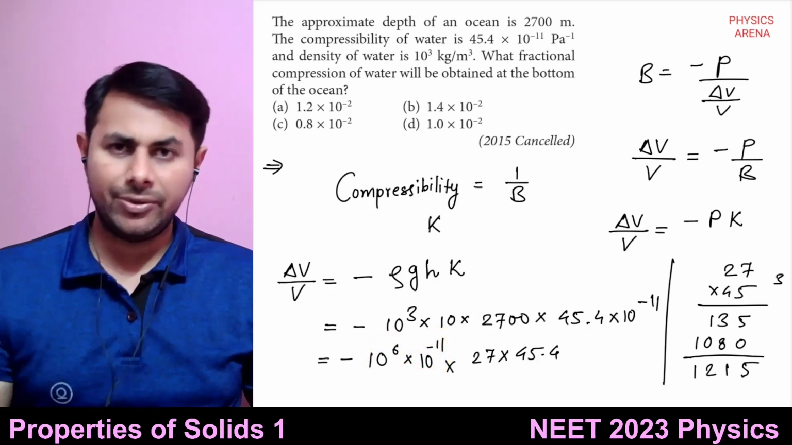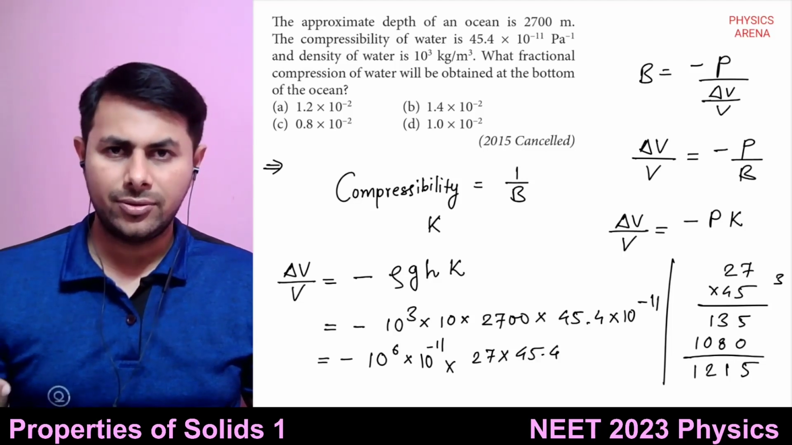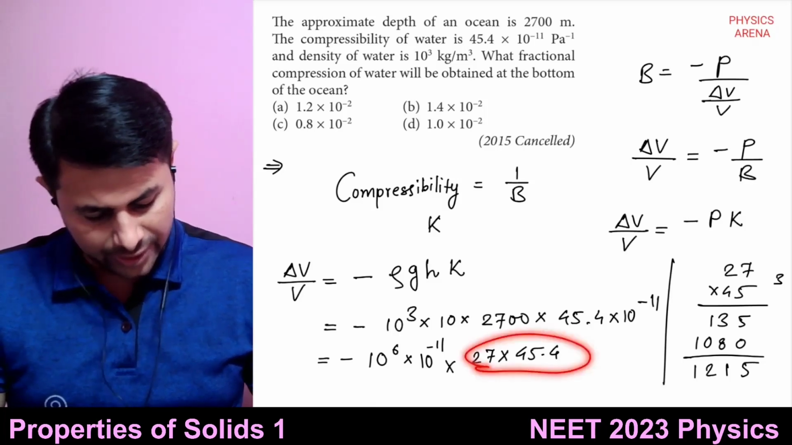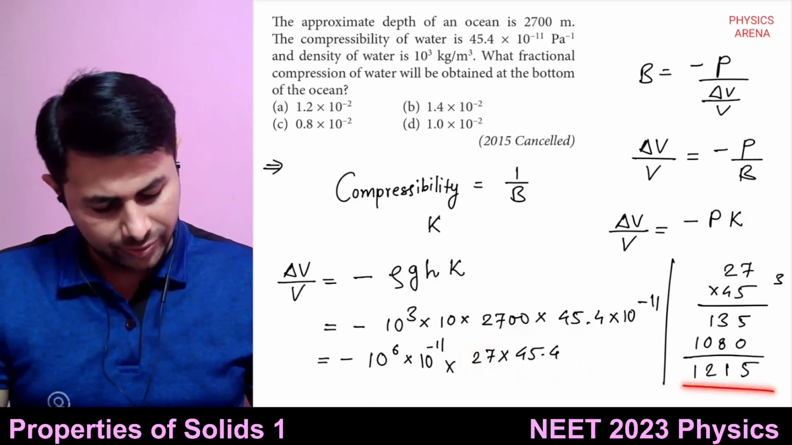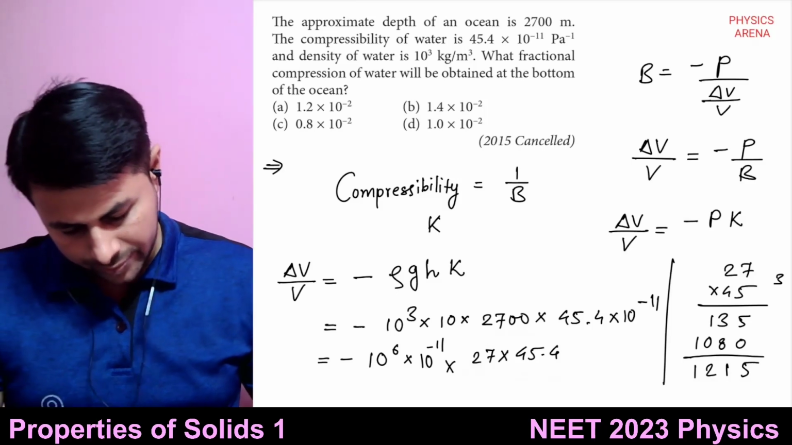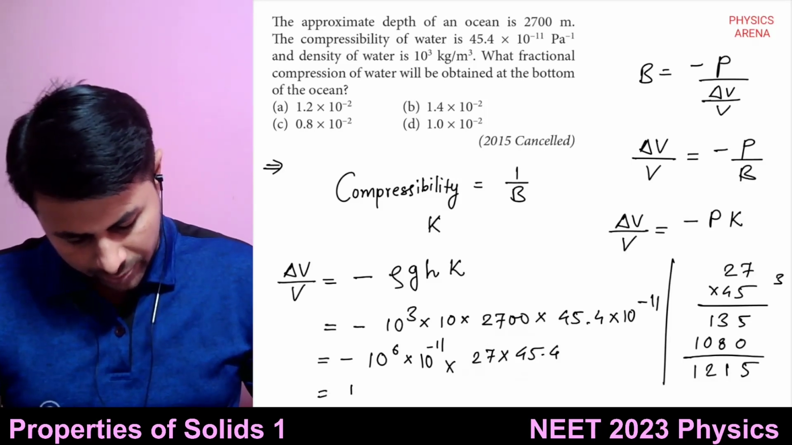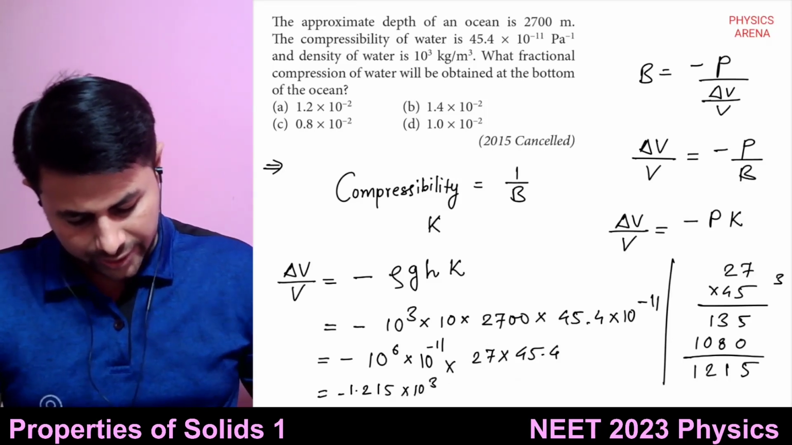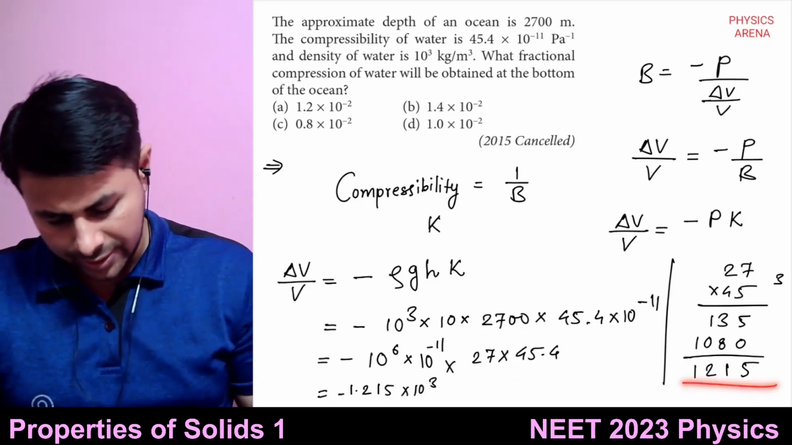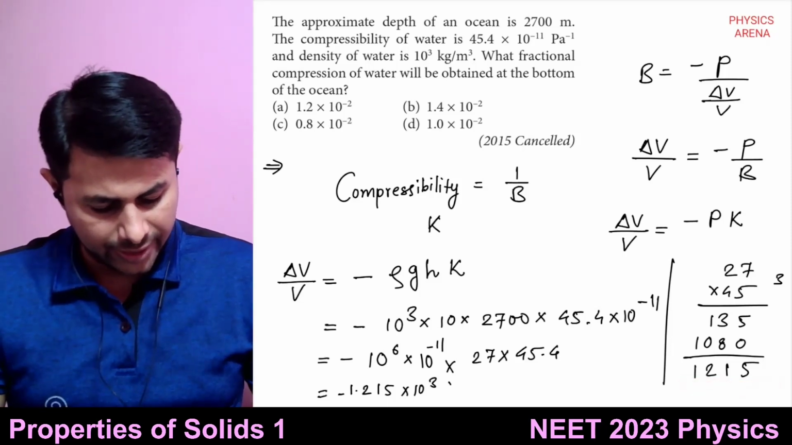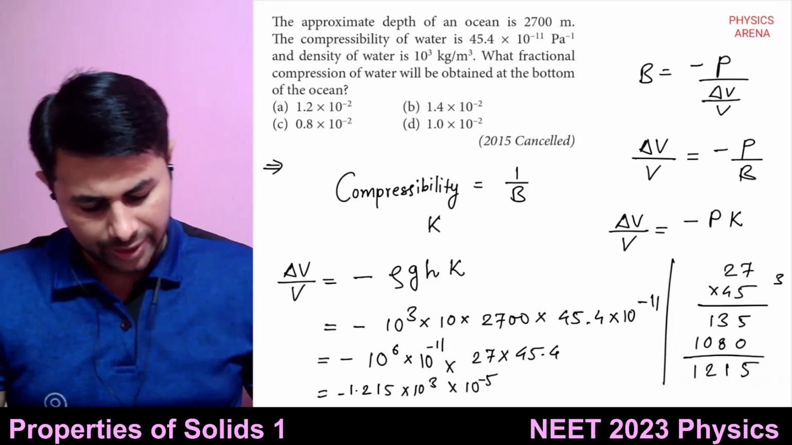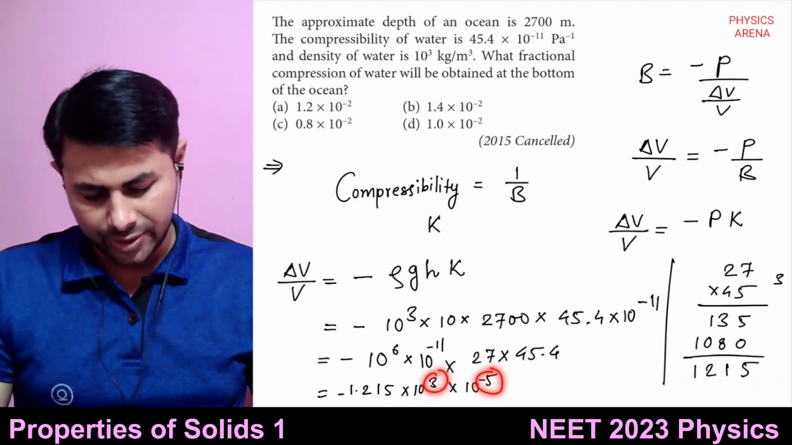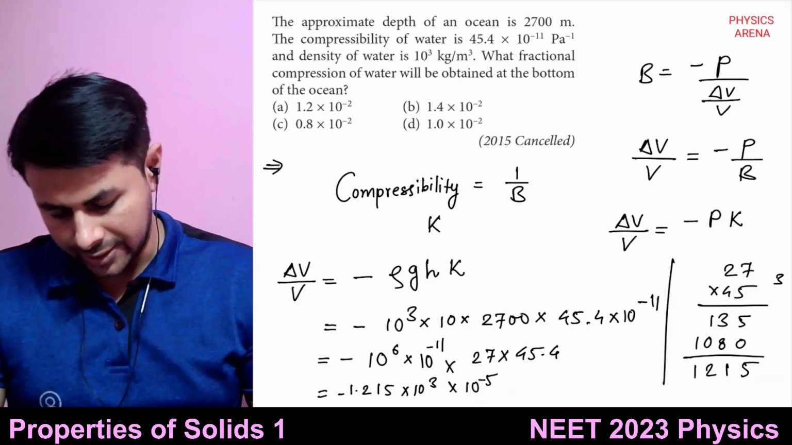So this is 10 raised to minus 11 multiplied by 10 raised to 6, that is 10 raised to minus 11 plus 6, which is 10 raised to minus 5, multiplied by this factor. It can be written as minus 1.215 multiplied by 10 raised to 3, then multiplied by 10 raised to minus 5. So 10 raised to 3 minus 5 is minus 2. So option A is the answer.